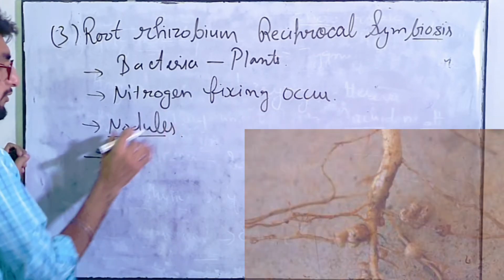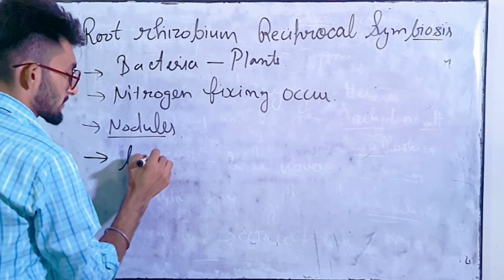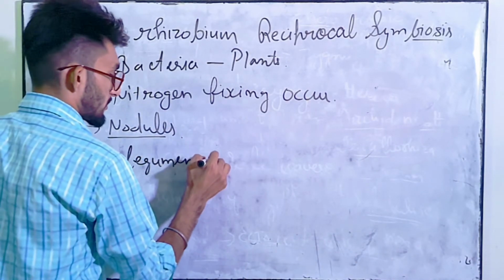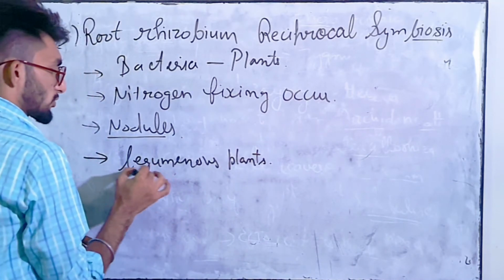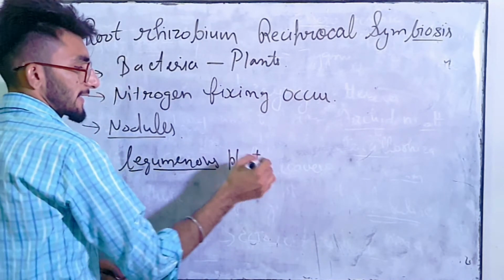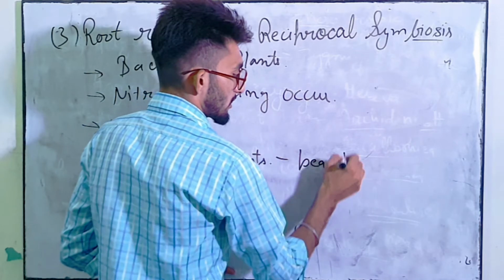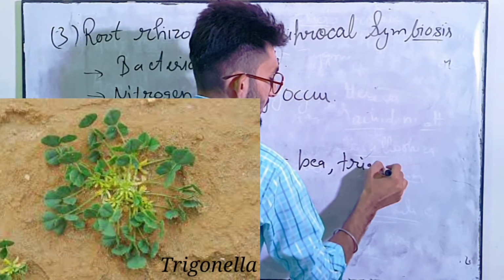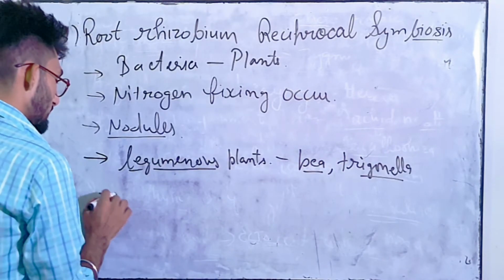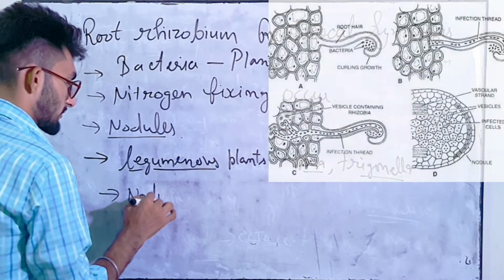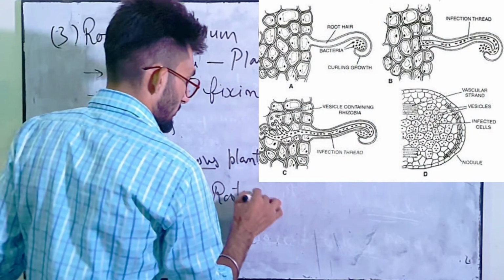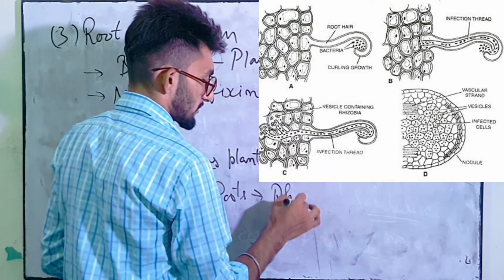Mainly this type of symbiosis occur in leguminous plants. So वो plants जो leguminous होते हैं like pea, trigonella, etc. So in these plants nodulated roots are present in which rhizobium occurs.